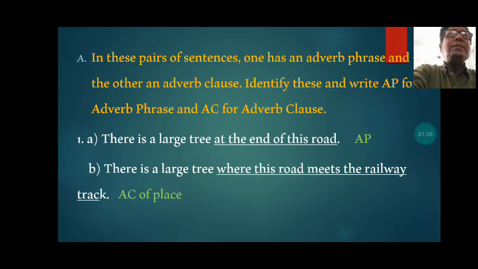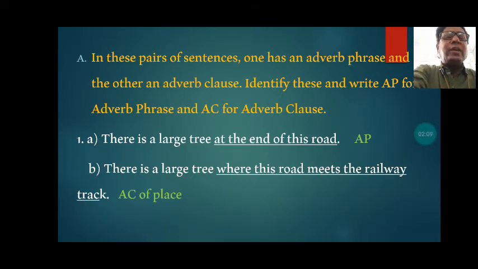So do pay attention please. There is a tree at the end of this road. There is a large tree at the end of this road. The underlined part here in this sentence is an adverb phrase. And for that I have written AP, that is adverb phrase, at the end of this road.